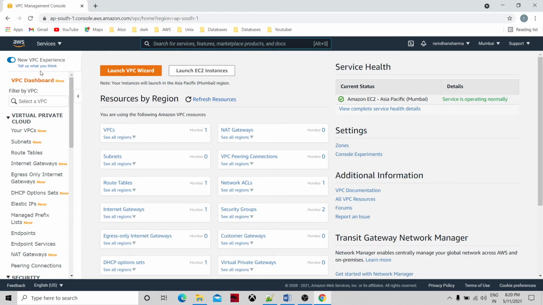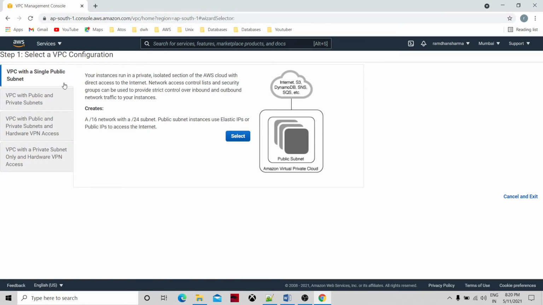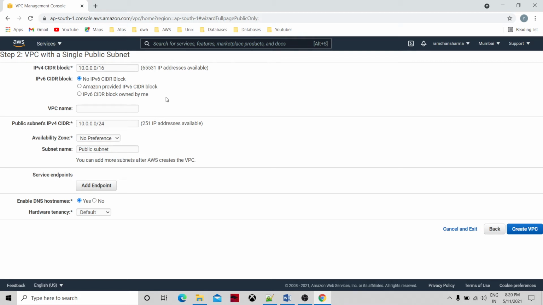So what we are going to do is we will just launch VPC wizard, or in VPC wizard there are few options. So we are just going to take the first option, where it says select VPC configuration with public subnet. Okay, so let's click on that, and then it provides the VPC name that we have to give. So VPC, my test VPC.